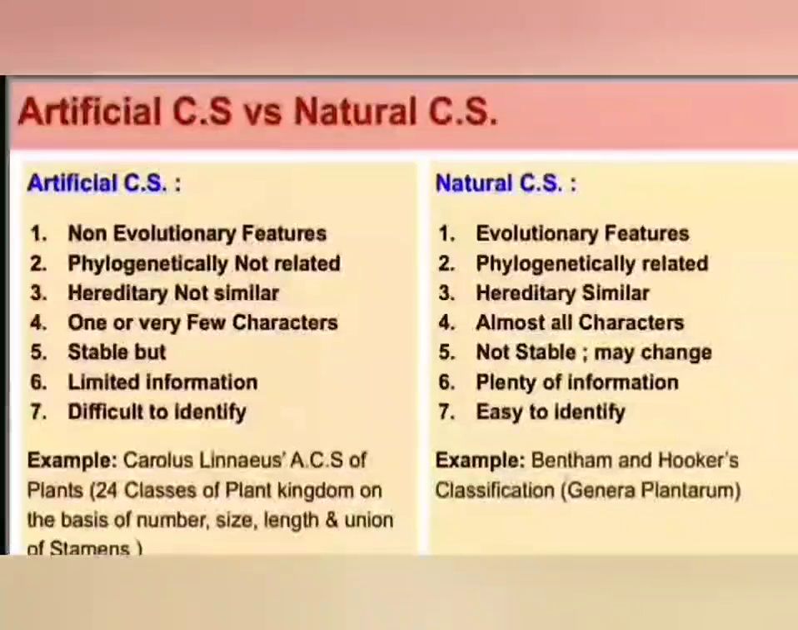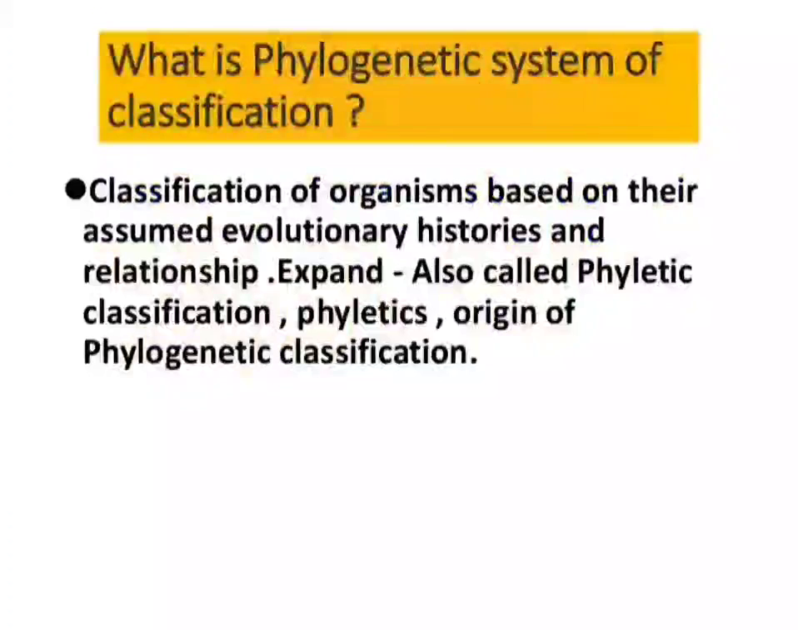There are certain drawbacks also, because it is not stable. We keep on adding new and new parameters to study the living organisms. That's why the natural system of classification shows a lot of changes, whereas artificial system of classification is stable because a limited information is used.